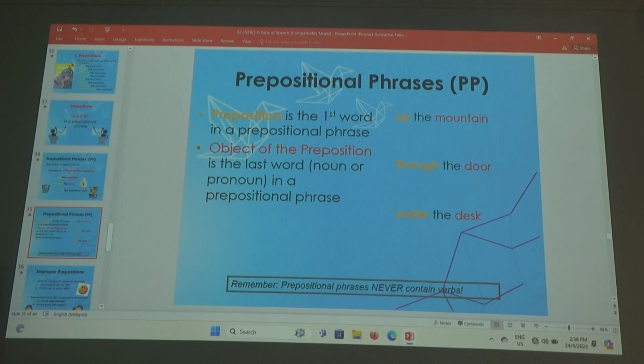Object of the preposition is the last word, noun or pronoun, in a prepositional phrase, like through the door, under the desk. So the last word is usually a noun or a pronoun. Is that okay? Alright? So that's a prepositional phrase. Remember, prepositional phrases never contain verbs. You must be very clear. They never contain any verbs.